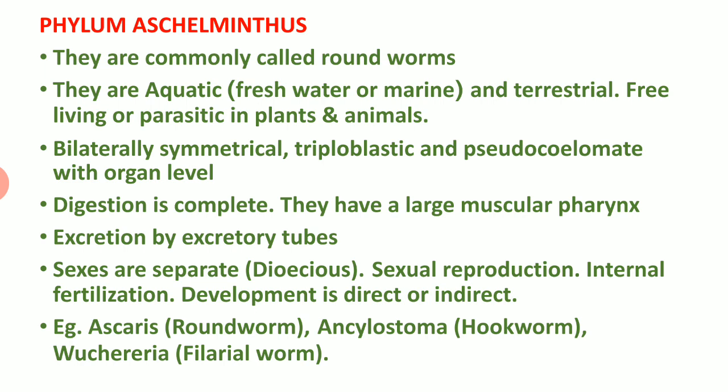Then development is indirect or direct. Some of the roundworms directly undergo the development without a larval stage, but some other roundworms develop into adults through the larval stage. That is called indirect development. Then we are going to discuss its examples.